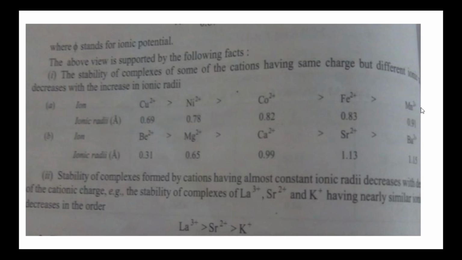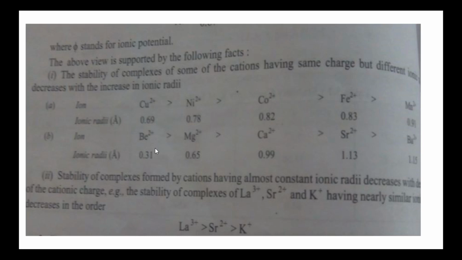From copper to manganese, the ionic radii increase from 0.69 to 0.91. So the copper ion forms more stable complexes. The manganese ion forms less stable complexes due to its higher value of ionic radii.